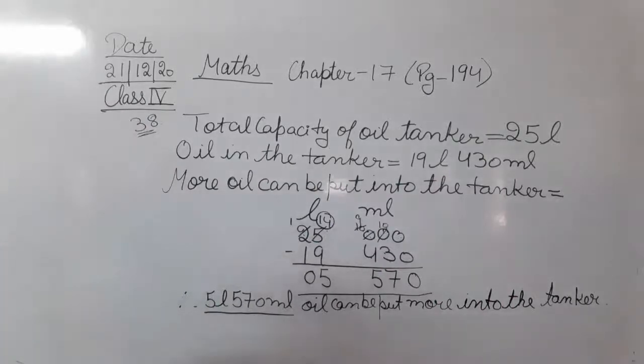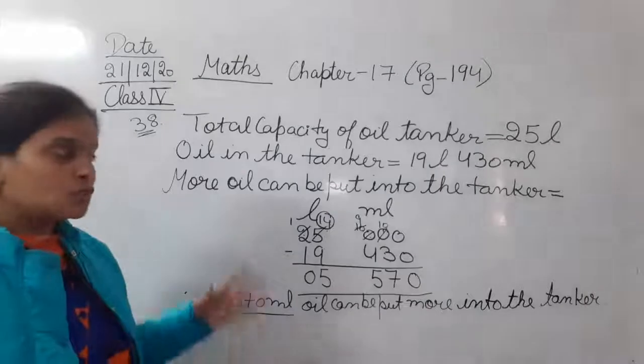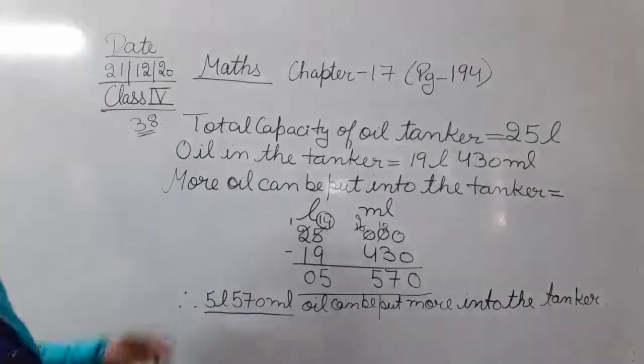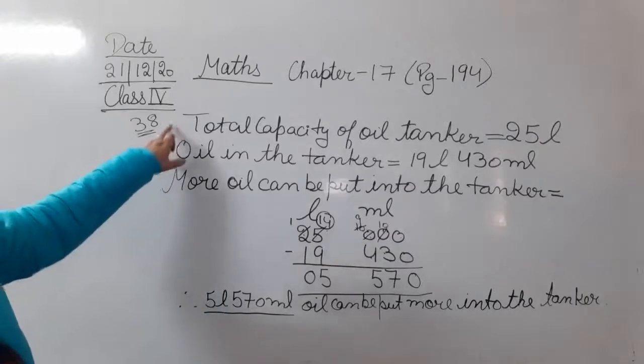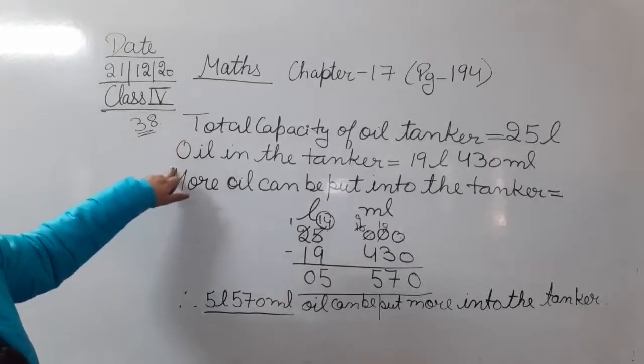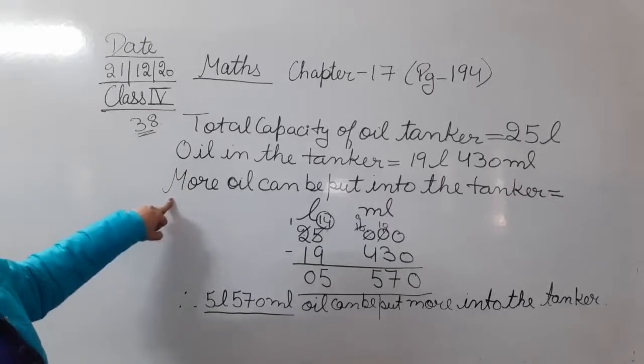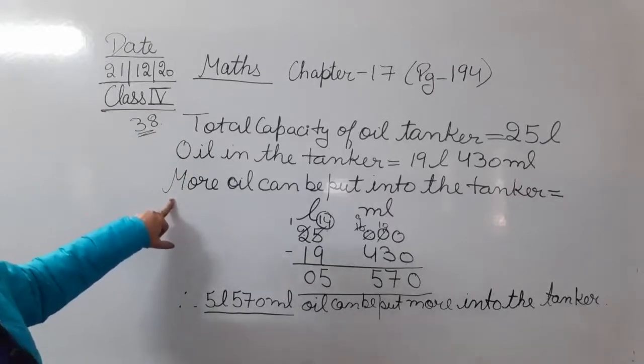This is the more quantity that can be kept inside it. The total capacity of the oil tanker was given, and the oil already present in it was given. We had to find how much more oil can be filled according to its capacity.